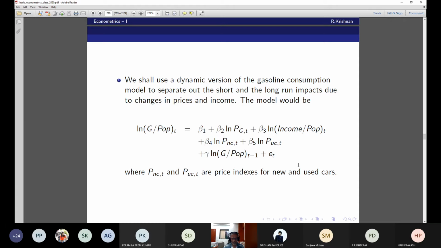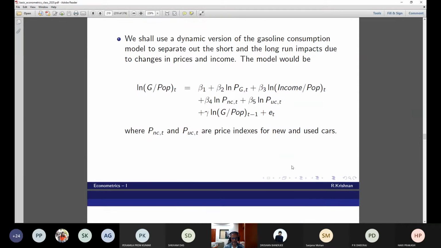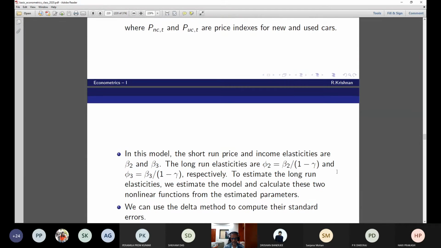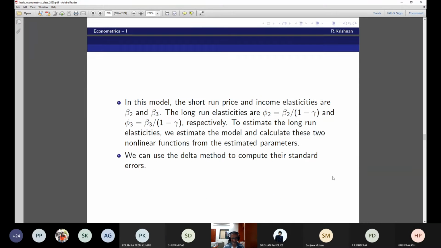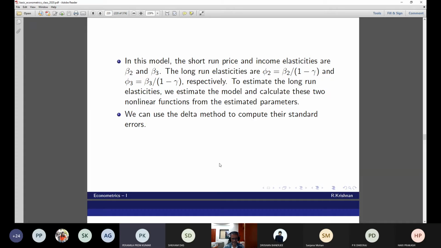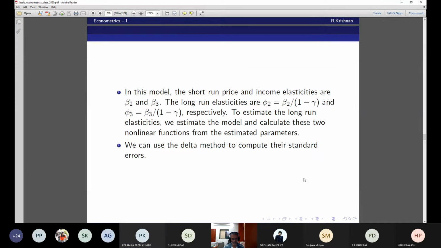Actually, in the long run, t does not matter. So you just take 1 minus gamma and divide the income elasticity, or whatever elasticity you need, by this, and this gives the long run elasticity. Just take it down. Then I have to tell you why the stationarity and all that. So please take it down. Unless I bring in some time series concepts, I cannot explain this.